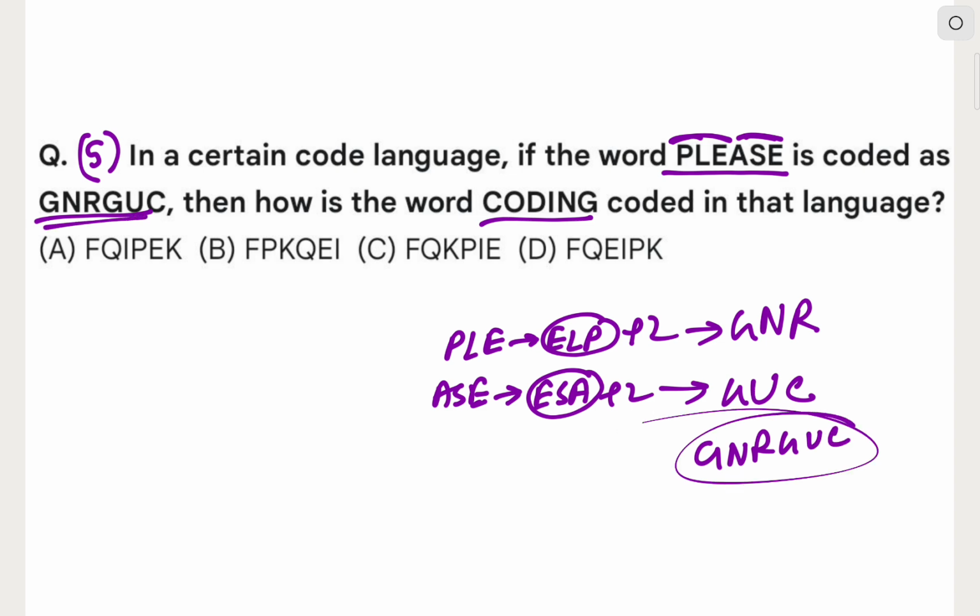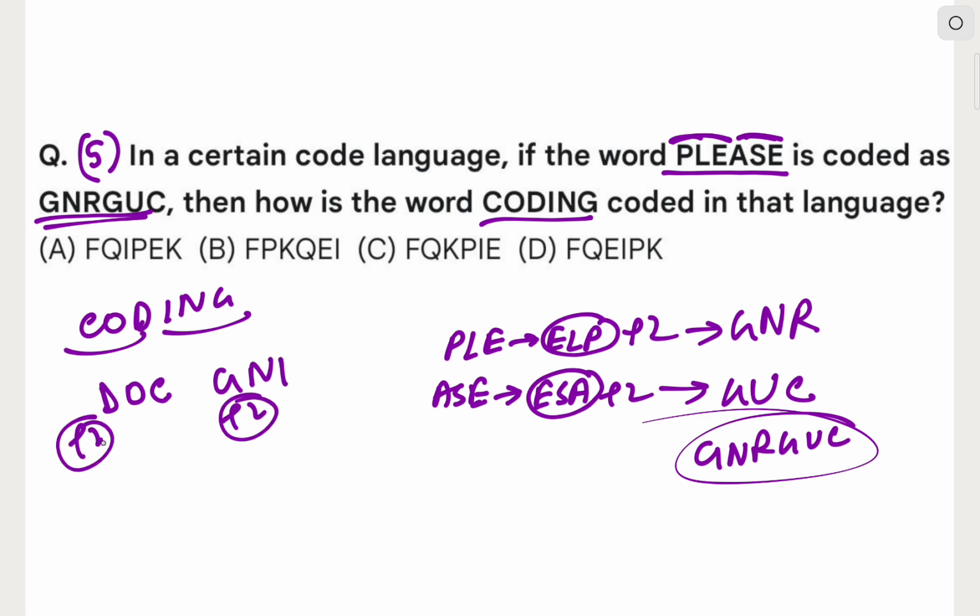Then how is the word coding coded in that language? So CODING is divided into 2 parts, COD and ING, which reversed become DOC and GNI. Now add plus 2 to both, and we get the coded word. So option number D will become the correct option here. So it was a very difficult question and a very good question. So thanks for watching.